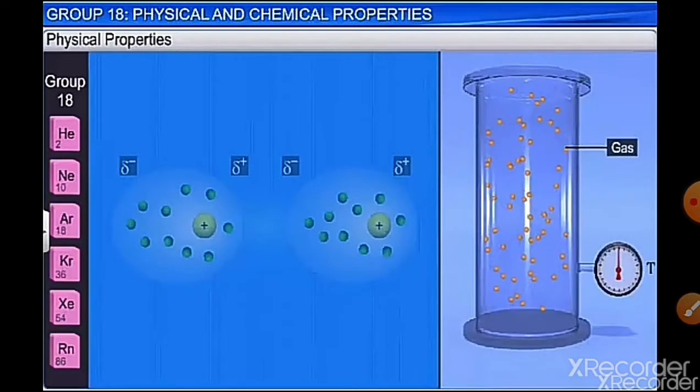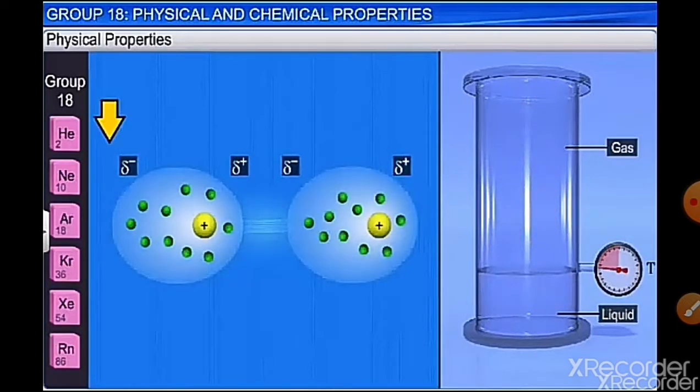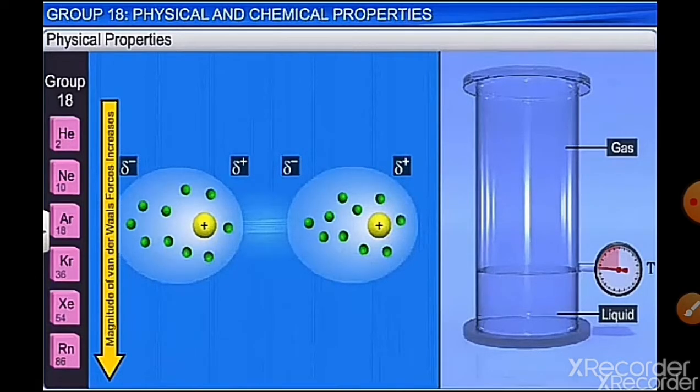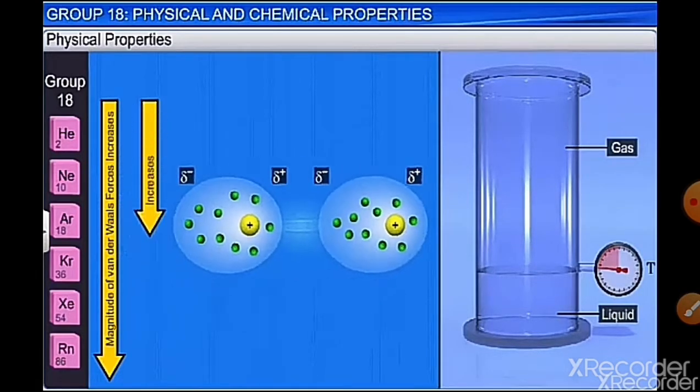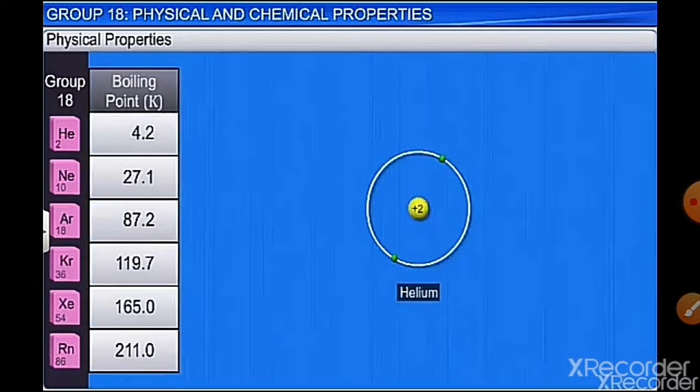These are non-reactive gases at room temperature, but under certain conditions these gases can be liquefied. So the gases can be liquefied and the ease of liquefaction increases with increase in the van der Waals force. And the gas that can be liquefied most easily is xenon.